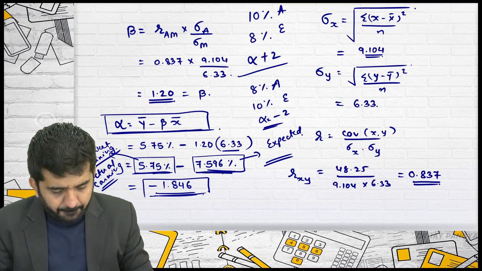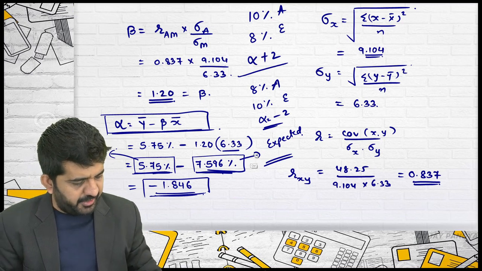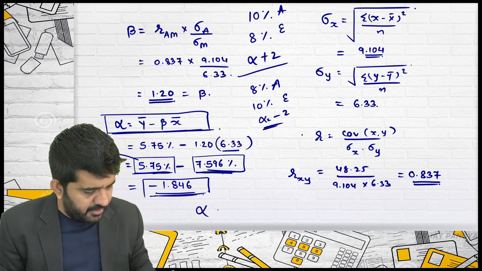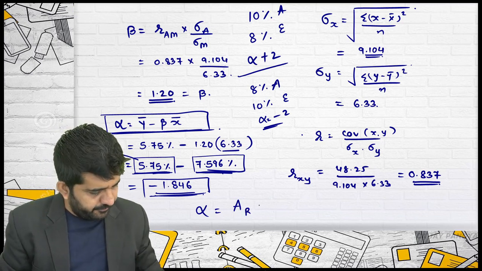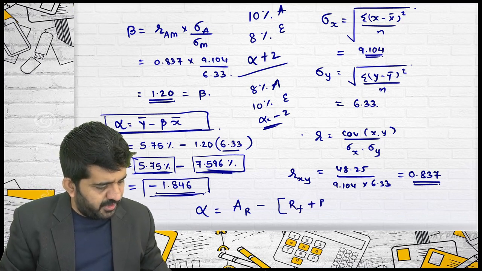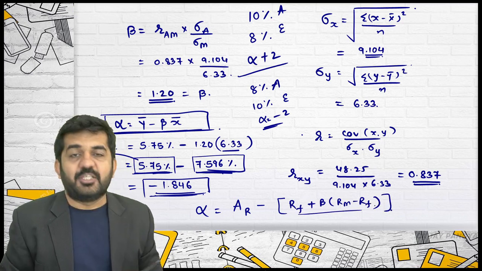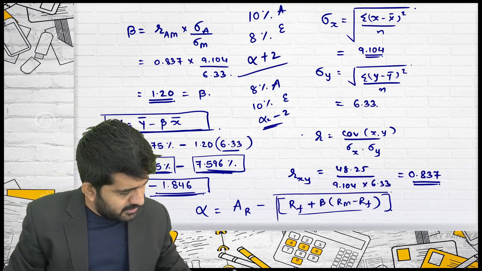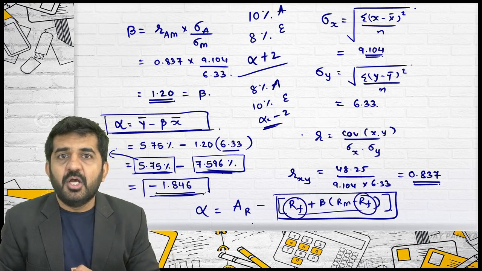That's alright. But understand, in this case, sir, alpha should be found out in this manner. Concentrate. Because we have learned it, we should find out alpha in this manner. Alpha is equal to actual rate of return minus RF plus beta into RM minus RF, which is expected rate of return. Is it alright? But this is not available. RF is not available.